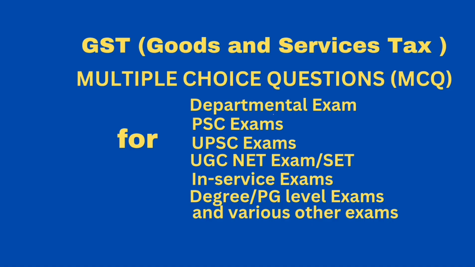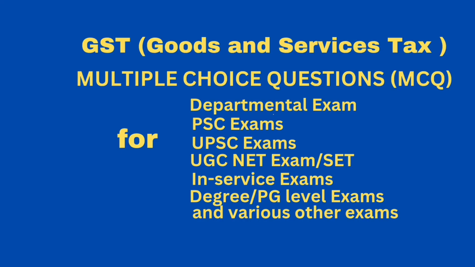Question, two or more individual supplies of goods or services or any combination thereof made in conjunction with each other by a taxable person for a single price, where such a supply does not constitute a composite supply, shall be taxable at the rate applicable to dash. Answer, that particular supply which attracts the highest rate of tax.